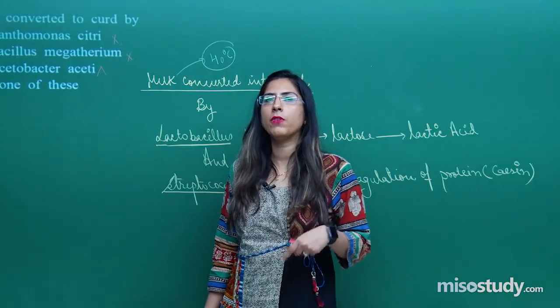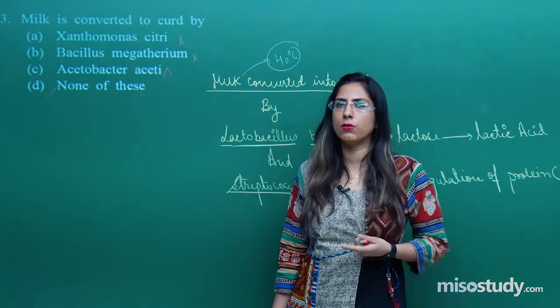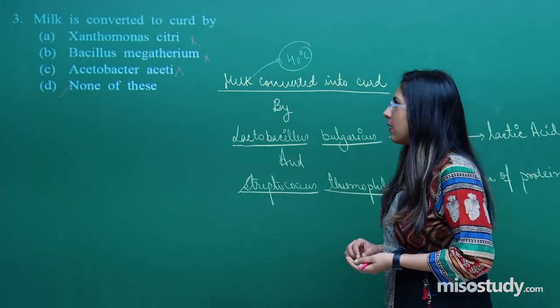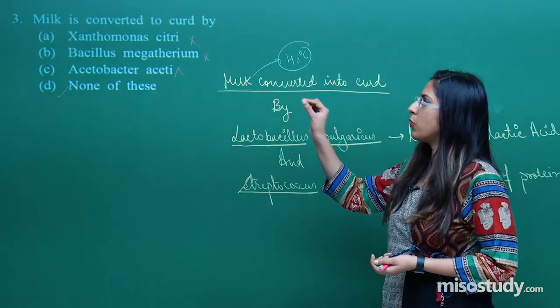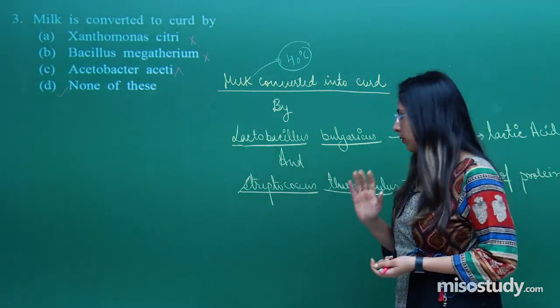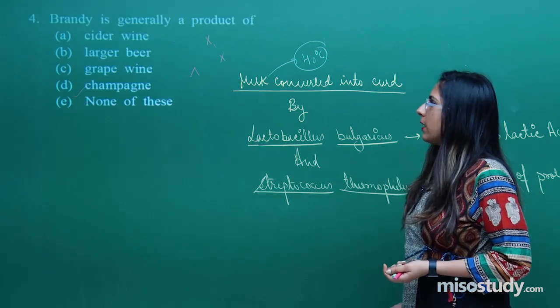The same thing happens when we talk about cheese. In cheese also, the coagulation of casein occurs. So the correct option for question number 3 is option D. Let's look at the next question.